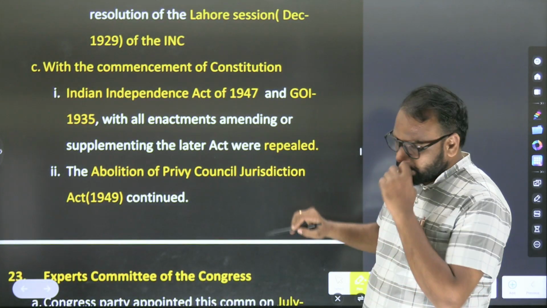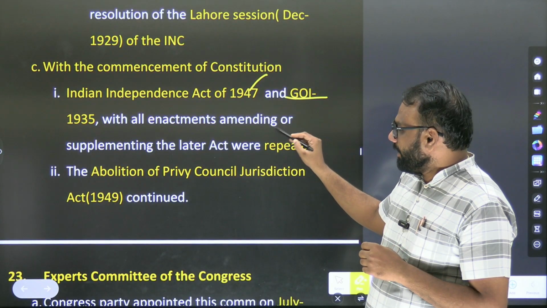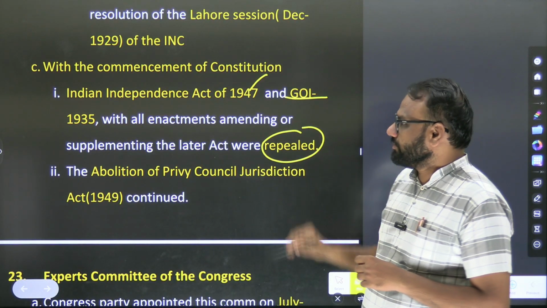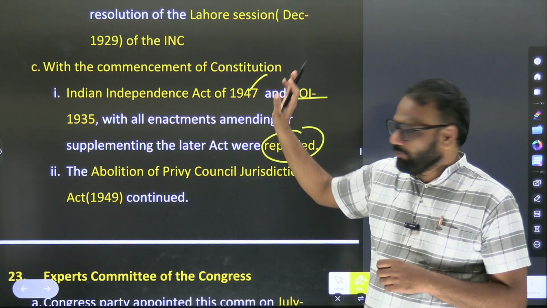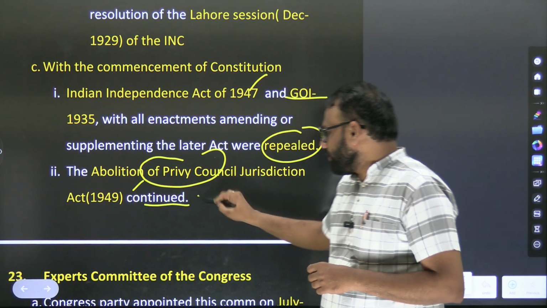With the commencement of the Constitution, the Indian Independence Act and the Government of India Act 1935, with all the enactments amending or supplementing the later act, were repealed. Okay, so all were repealed. The abolition of Privy Council jurisdiction continued.